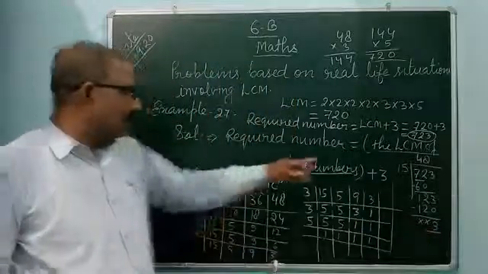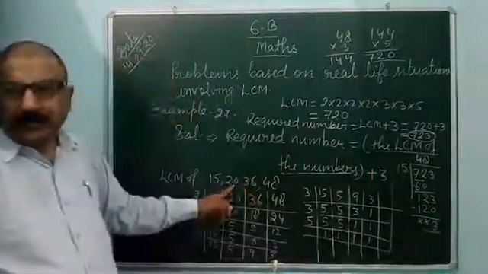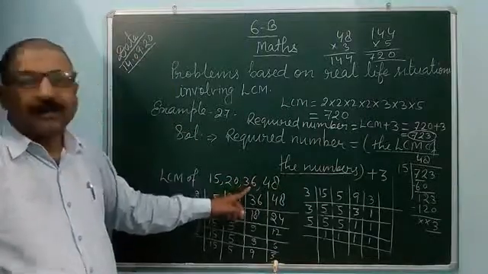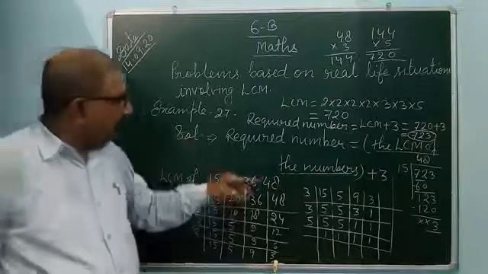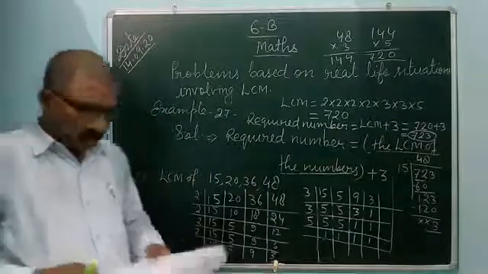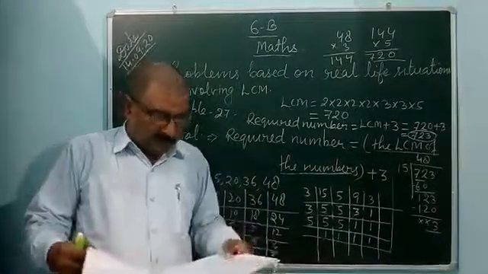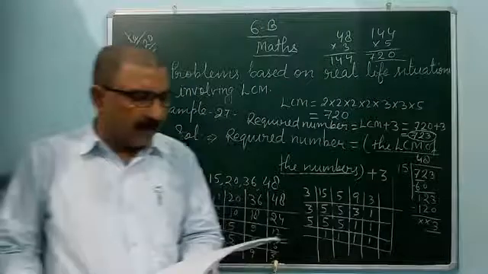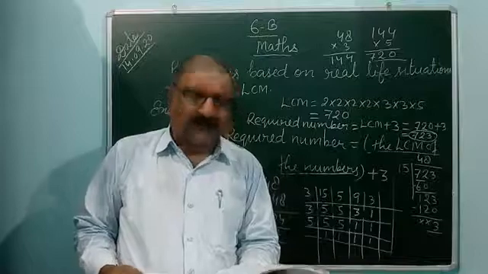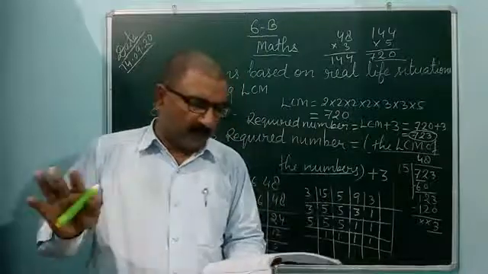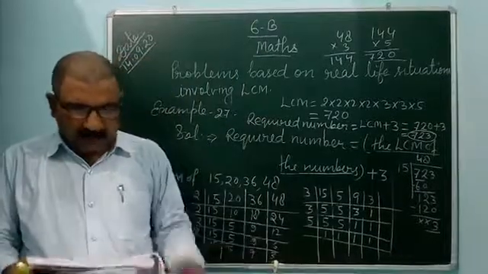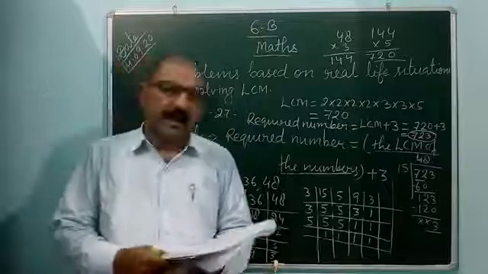If you divide 723 by 20, again remainder will be 3. If you divide 723 by 36, again remainder will be 3. If you divide 723 by 48, the remainder is again 3. So in this way you solve today's example. Solve all the examples on pages 25, 26, 27, 28 and 29 in your fair copy, not in rough copy. Tomorrow I will explain fair practice number 3i. Okay.